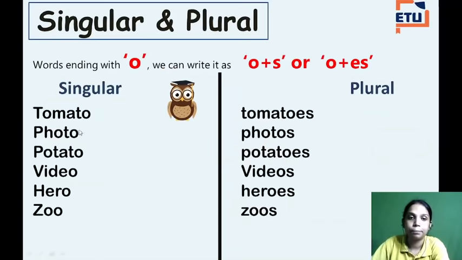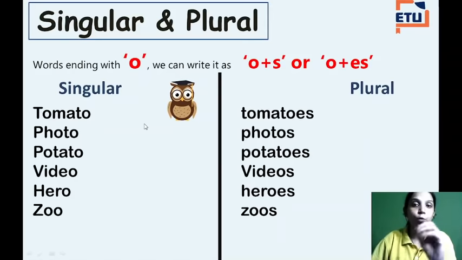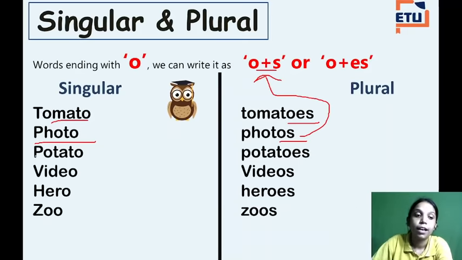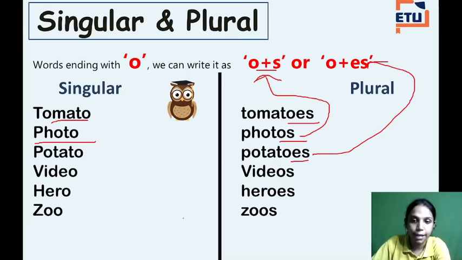Okay. Next see. Words that end with o will have os or o plus es. Now see, potato becomes potatoes. Photo becomes photos. Here what is happening? This is following the part of adding just an s. Potato becomes potatoes, this follows the other part, right? Video ending with o becomes just adding an s, videos. Hero becomes heroes. Zoo becomes zoos.